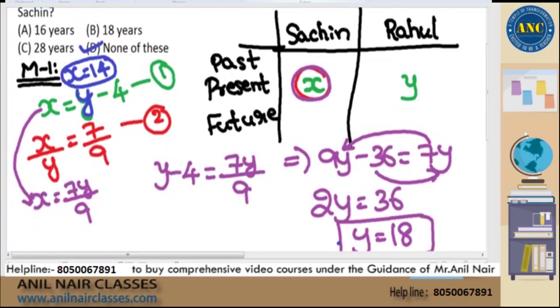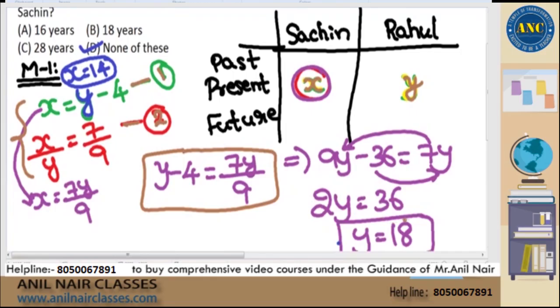This is method 1. But if you observe method 1, I am using two variables. The variables which I am using are X and Y. Because I am using two variables, I need to create two equations to find the value of those variables. First thing is creating an equation. Next thing is solving that equation. Next thing is getting the final value and then substituting that value to get the final answer.